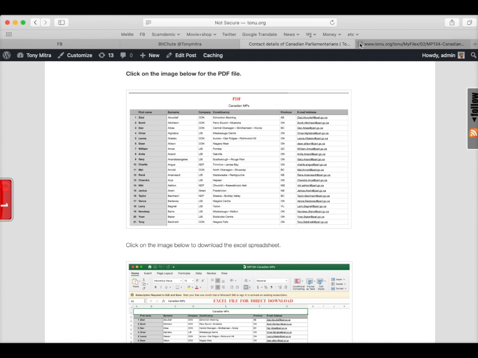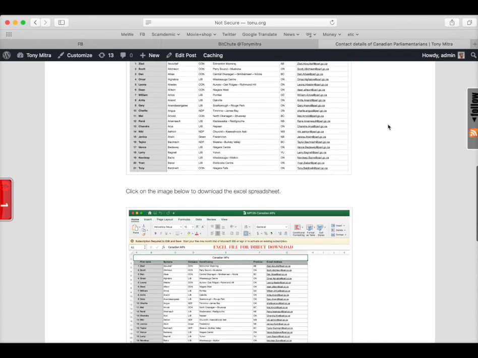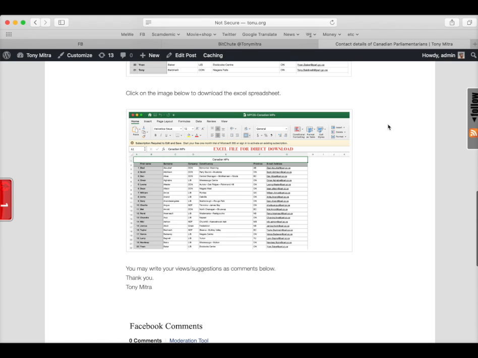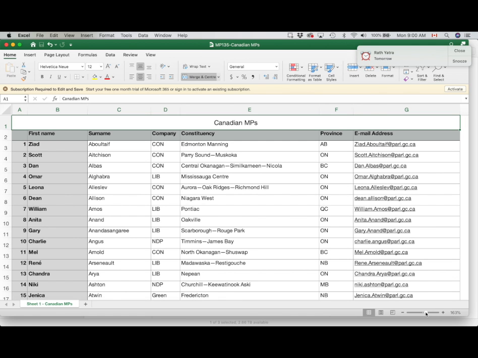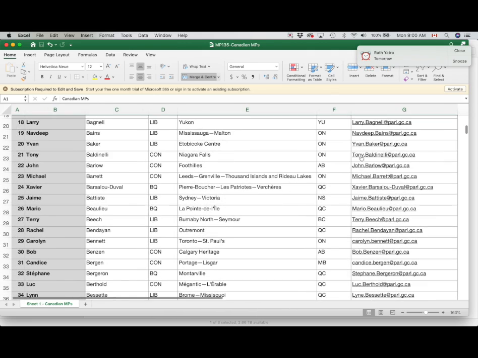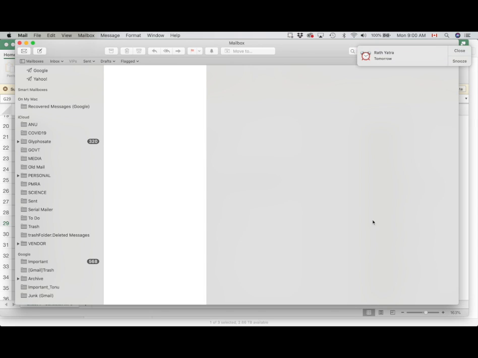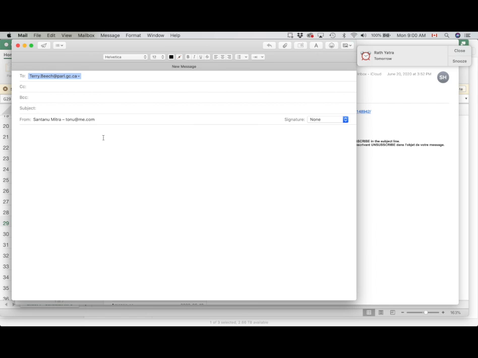And second is if you go back to that original blog, and if you don't want to save the PDF, you want an Excel file or you want both, all you need to do is click on this second image which says Excel, and it should automatically start the download process. And all you need to do is double click this file, and your Excel program should start, and you should be able to work on the Excel. And even in the Excel file, the emails are hot links. So if you click on them, it starts an email immediately to that person.